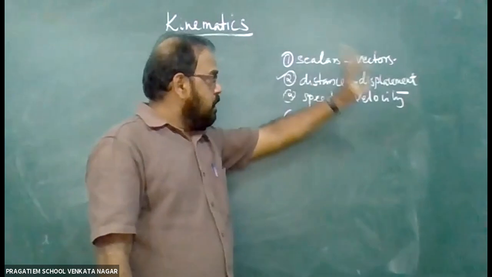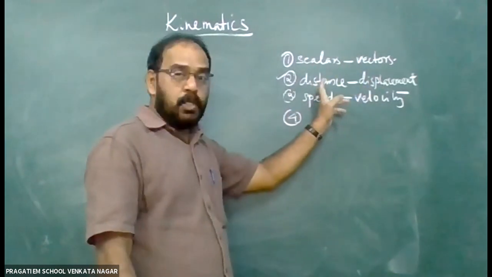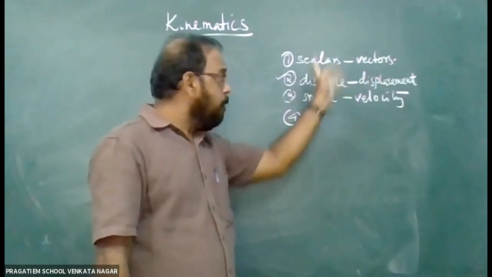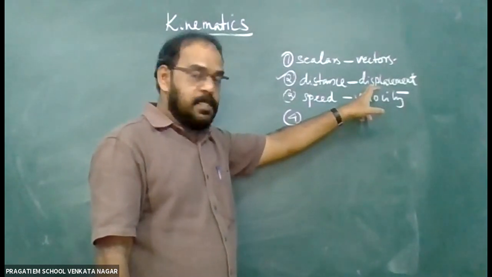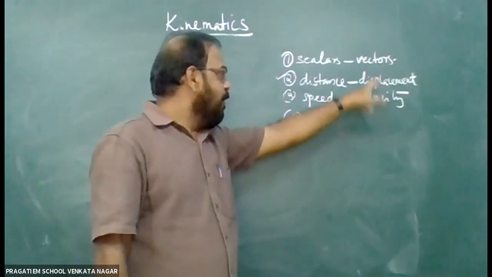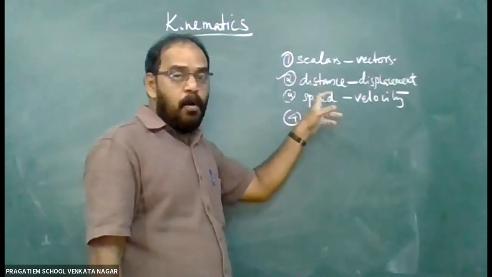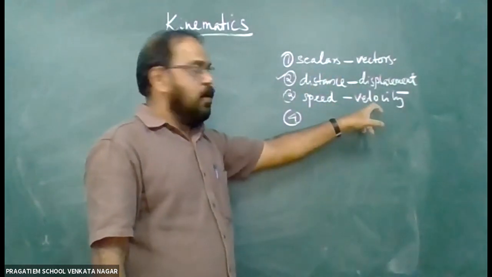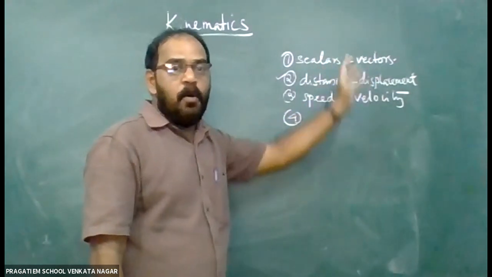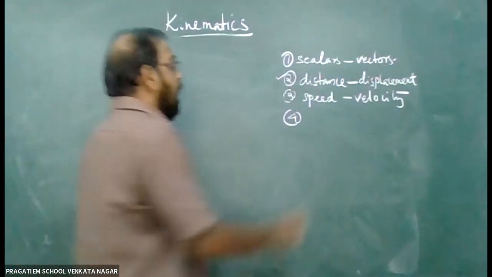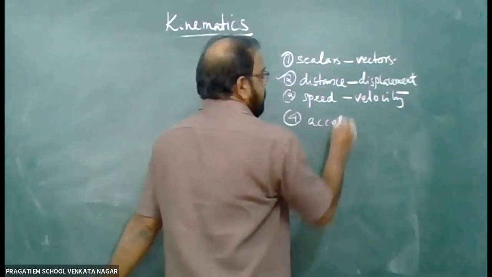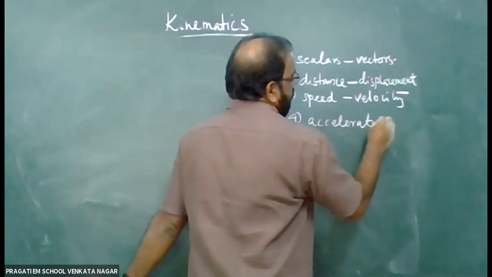Distance, displacement. Distance is the total path described by a body. Displacement is the shortest distance between the initial and final position. Speed is the rate of distance. Velocity is the rate of displacement. And the next one is acceleration.